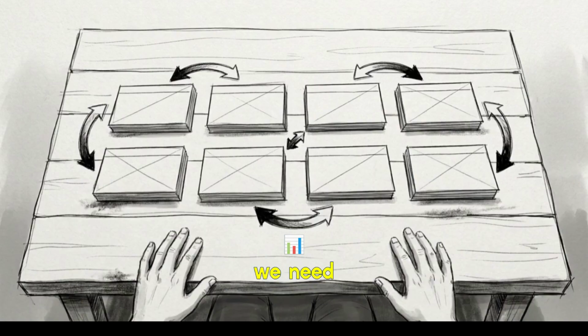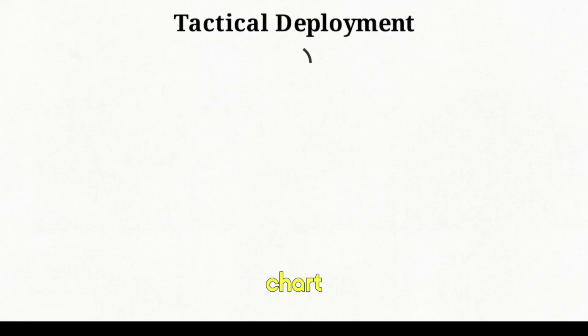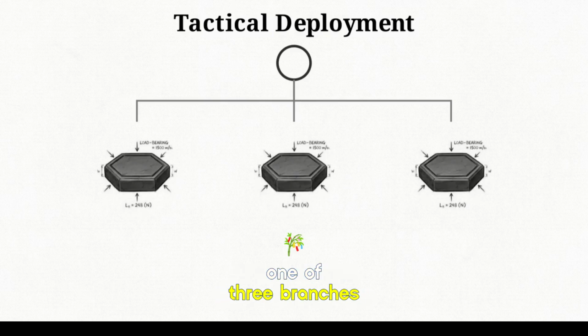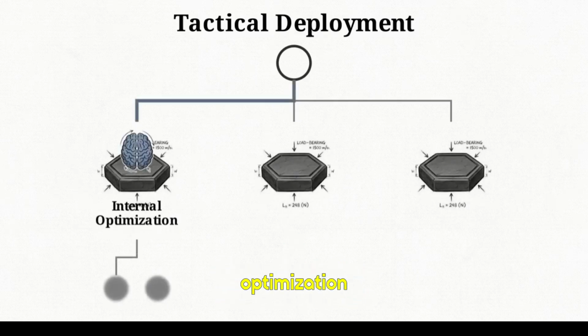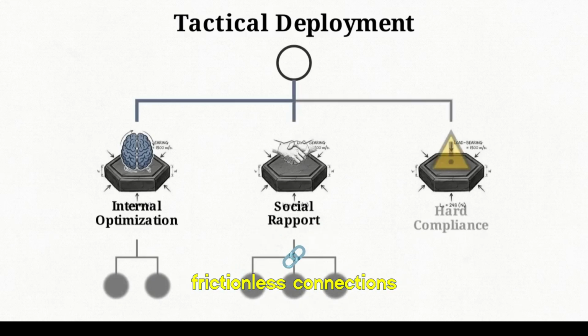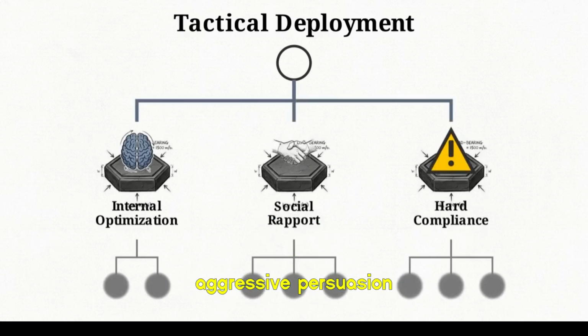To fix that, we need to sort 8 common psychological tricks based on their real-world utility. This tactical deployment flowchart maps out how we should approach them. Depending on your end goal, your objective splits down one of 3 branches. Those branches are internal optimization for self-improvement, social rapport to build frictionless connections, and hard compliance for aggressive persuasion.